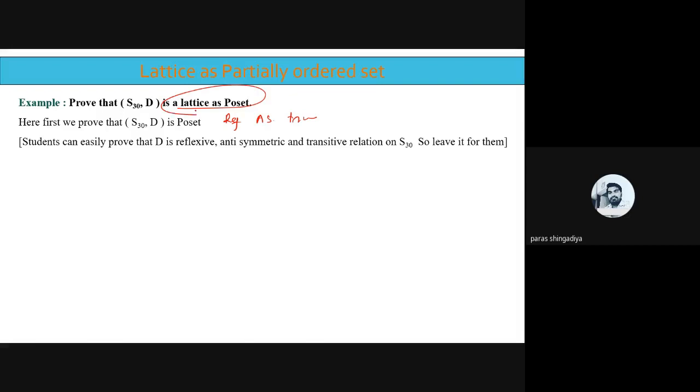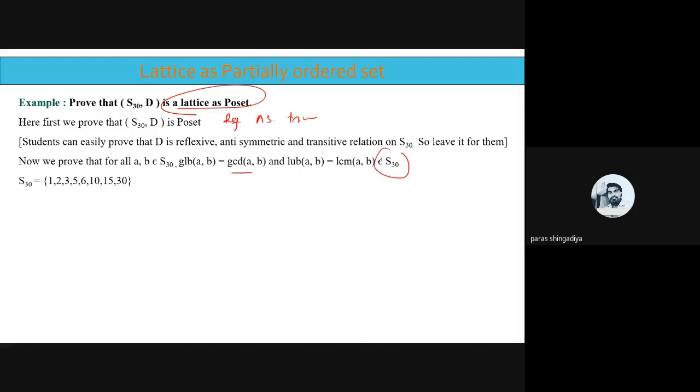Okay, so for that we'll consider GLB of A, B, that is equal to GCD of A, B, and LUB of A, B, that is equal to LCM of A, B, and both answers should be part of S30 again. So S30 is here 1, 2, 3, 5, 6, 10, 15, 30. These are the divisors of 30, the collection of divisors of 30.